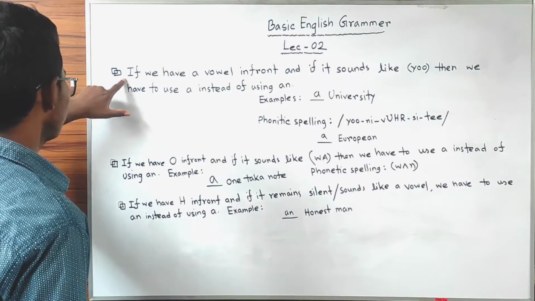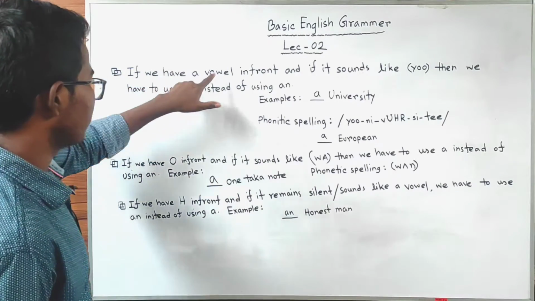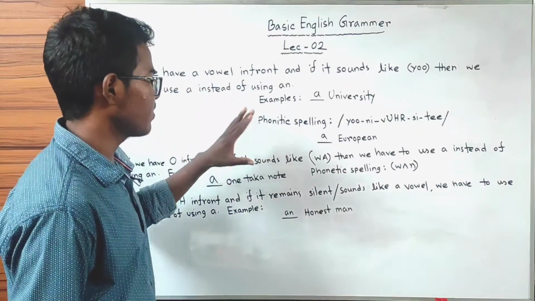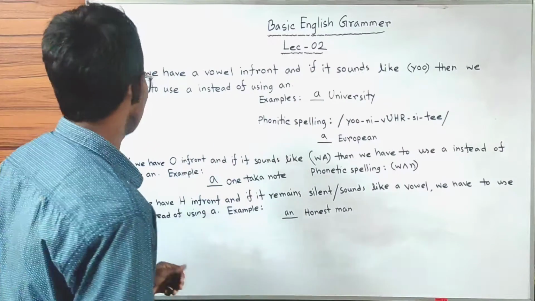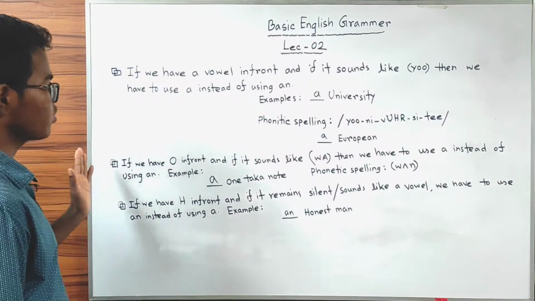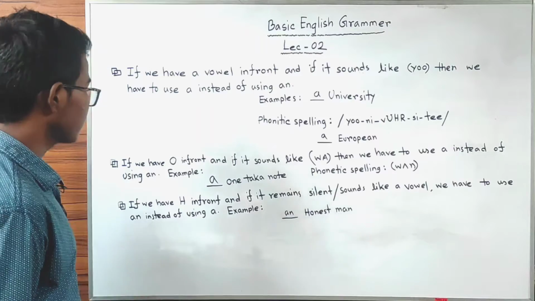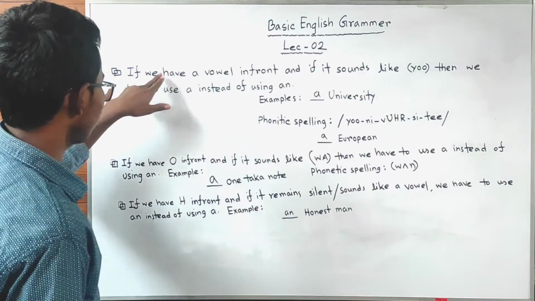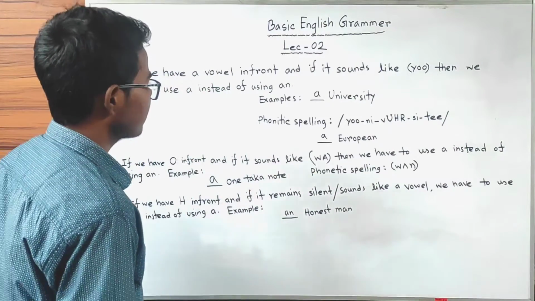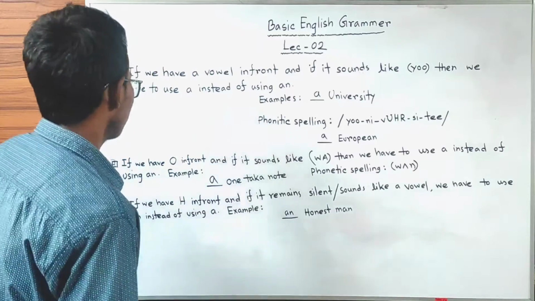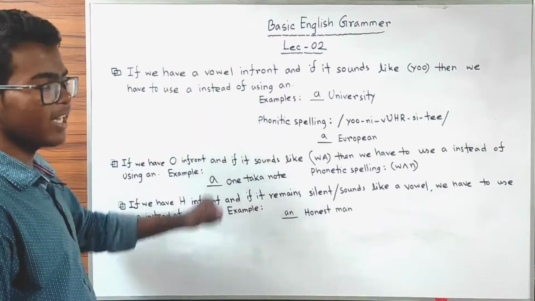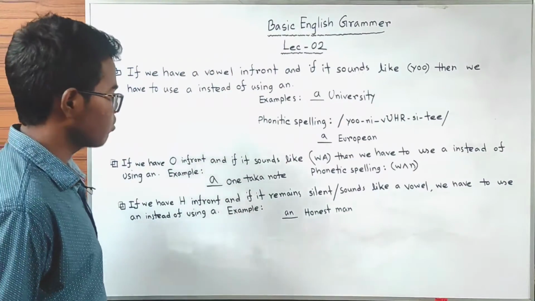First of all, if we have a vowel in front and if it sounds like u, then we have to use a instead of using an. Please repeat after me. If we have a vowel in front and if it sounds like u, then we have to use a instead of using an. Let's look at some examples.